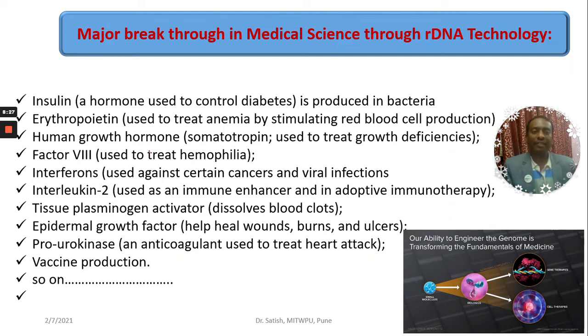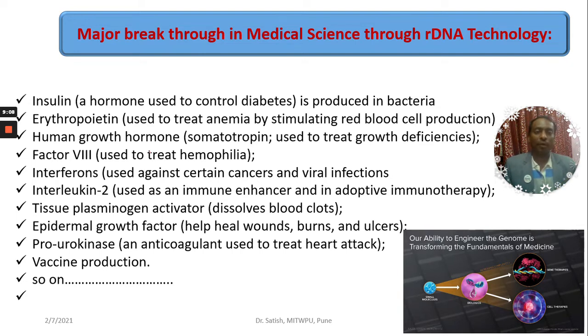We all know the Cohen and Boyer study, which contributed a lot in the field of biotechnology. Nowadays we are getting insulin through this rDNA technology, which gives more yield. Previously, in the traditional methods, we had to sacrifice n number of animals to get that insulin, but nowadays it is made possible because of recombinant DNA technology, where we can insert the gene of interest, which is going to be expressed into that particular protein. That gene we can insert into the living organism through a vector, and one can get that insulin in that bacteria, and we can isolate that insulin and produce it in the form of medicine.